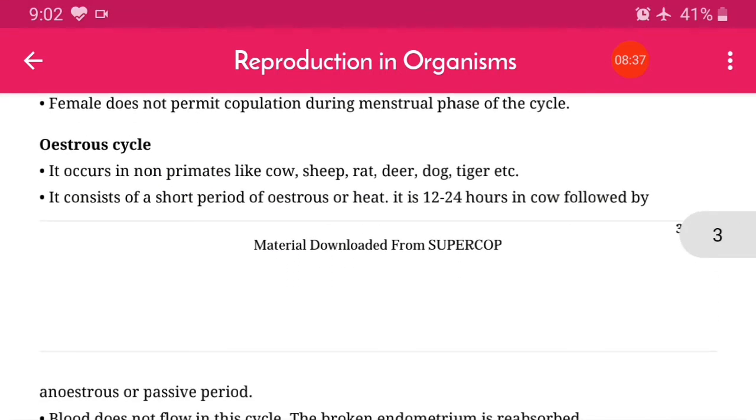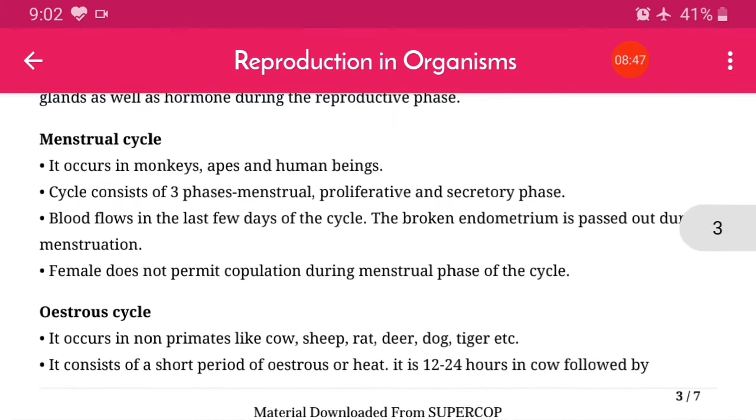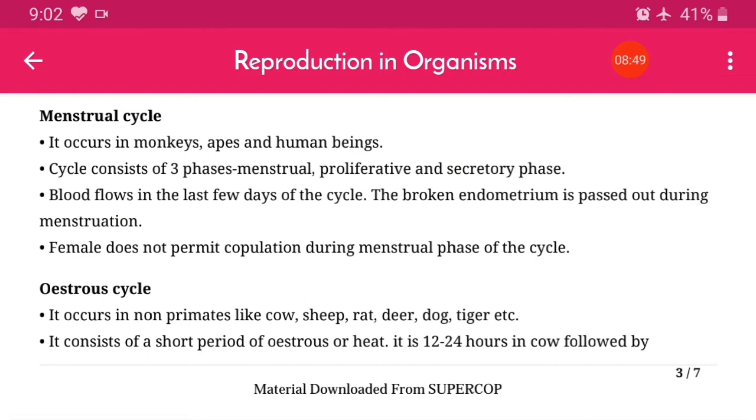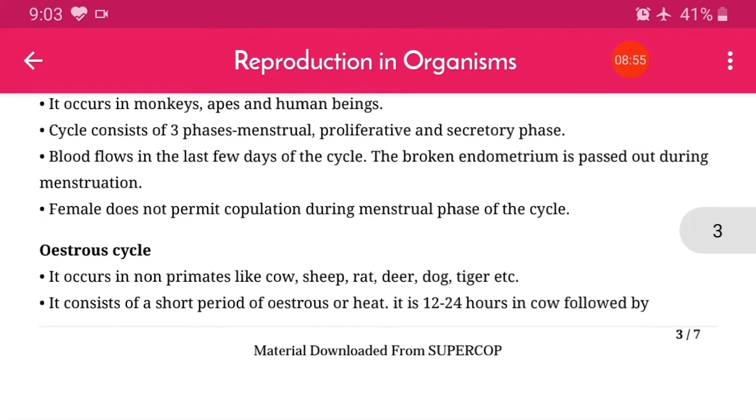Now next is the estrous cycle. It occurs in non-primates like cow, sheep, rat, deer, dog, tiger, etc. So my dear students, we have to distinguish the menstrual cycle, which occurs in monkeys, apes and human beings, and the estrous cycle that occurs in most of the herbivores and carnivores, that is cow, sheep, rat, deer, tiger.